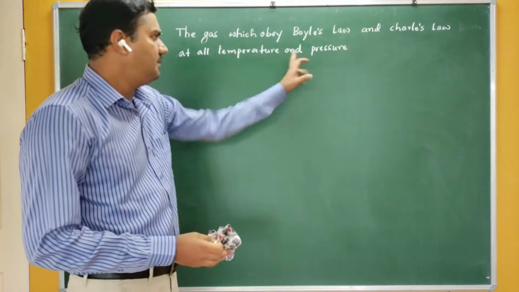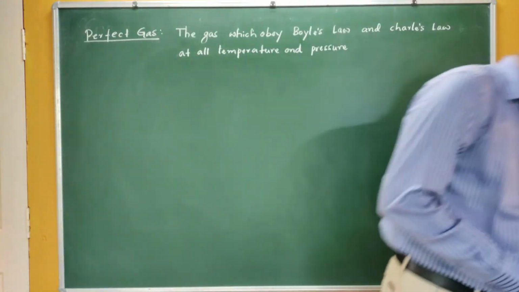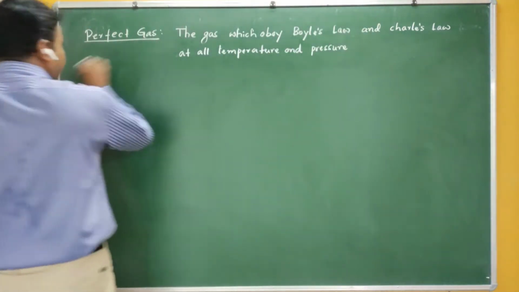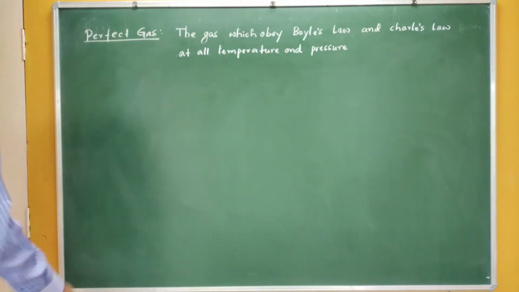Now this is very important: all temperatures and pressures. That particular gas is called an ideal gas or perfect gas.